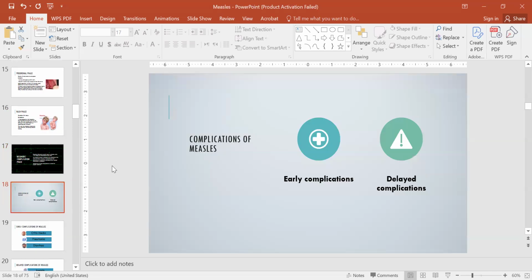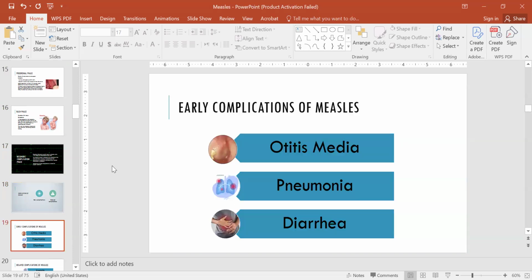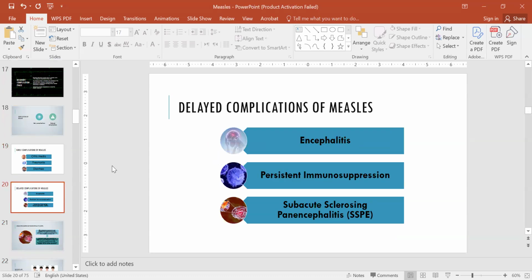So, complications of measles are the early complications and delayed complications. Early complications of measles include otitis media, pneumonia, and diarrhea, and delayed complications include encephalitis, persistent immunosuppression, subacute sclerosing panencephalitis.